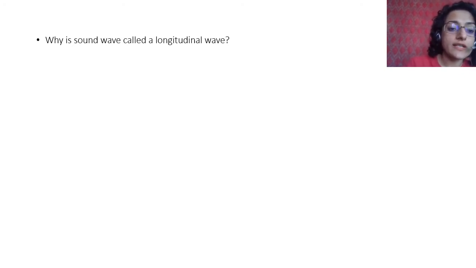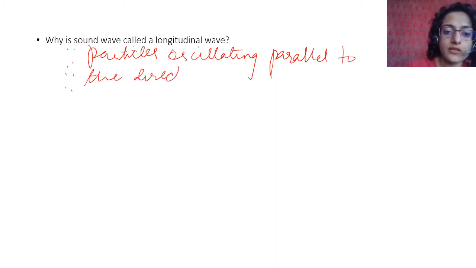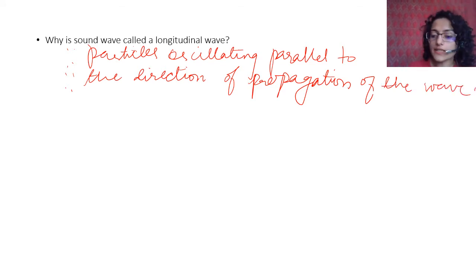A longitudinal wave is one in which the particles are oscillating parallel to the direction of propagation of the wave.